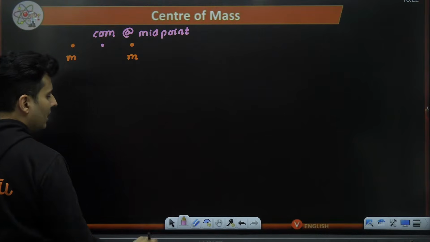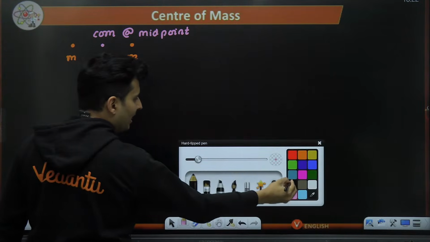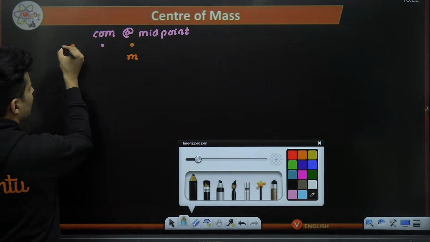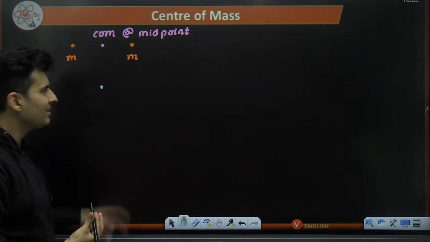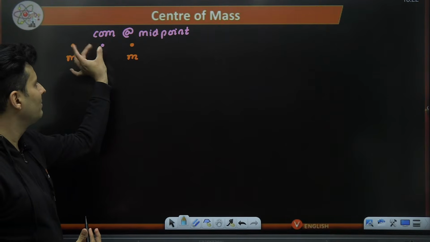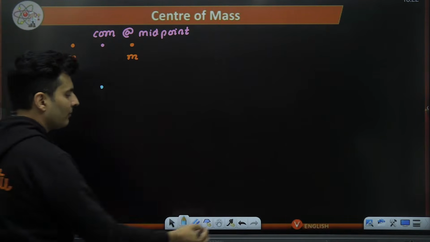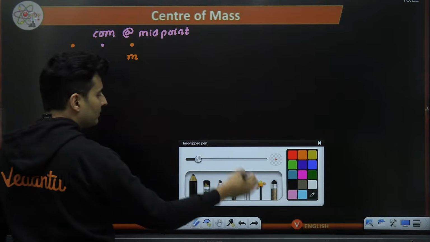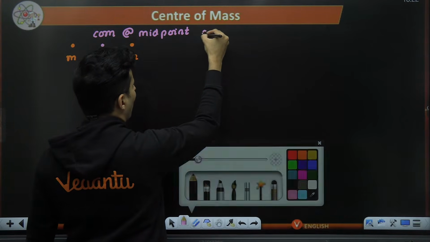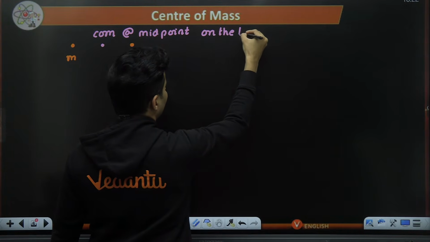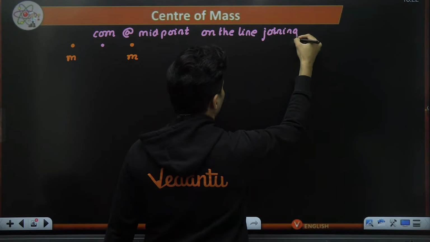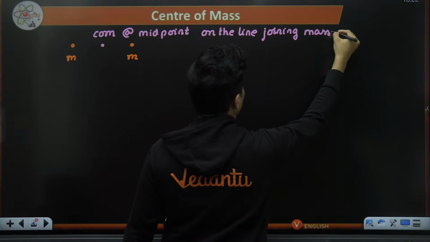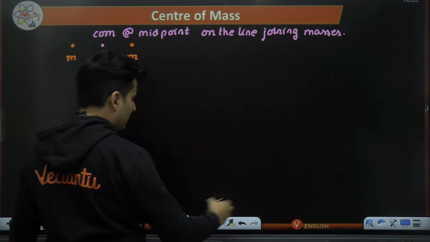Not just that, I will never see the center of mass somewhere off the line joining the masses. Imagine the center of mass is here. It doesn't make sense. If two masses are here, the center of mass will be in between them, not off them. So it will also be on the line joining the masses.